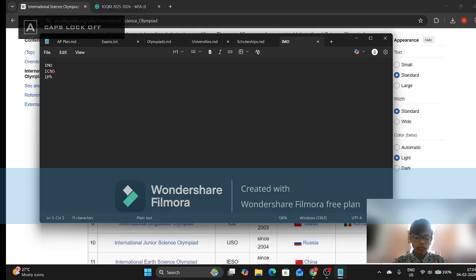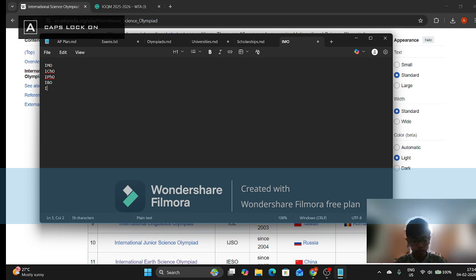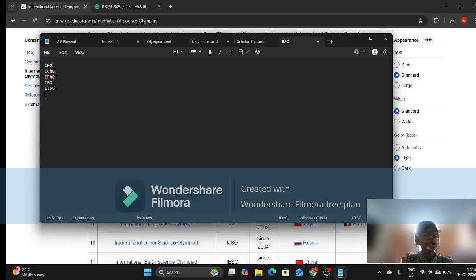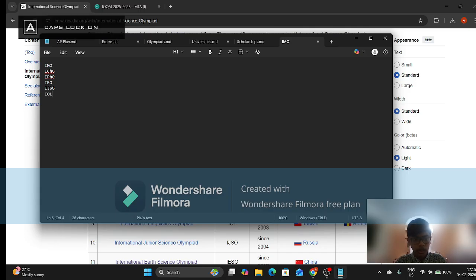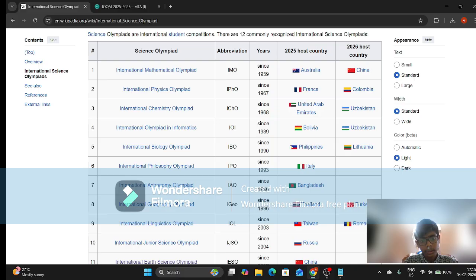I'm going to rank them, not necessarily ones I have given, but ones I have good knowledge about. That's what I'm going to be writing about: how hard is it to make it to the international level, to be selected for the Indian team? So I'm not ranking yet, I'm just writing the names. And yeah, these are enough, I think. Let me just check.